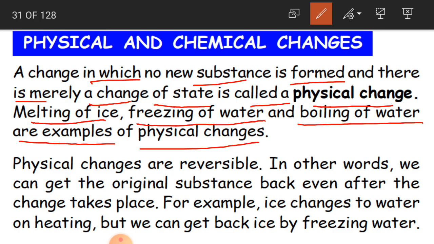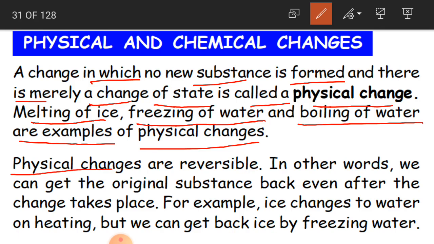So melting of ice, the ice is going to melt as water. Freezing of water, again water is going to become ice after freezing it. Boiling of water, if you boil the water, you will get the water vapor. So these are all physical changes. Okay, children, here there is no new substance. There is no change in the substance, but there is a change in the state from solid to liquid or from liquid to gas. So this is nothing but a physical change.